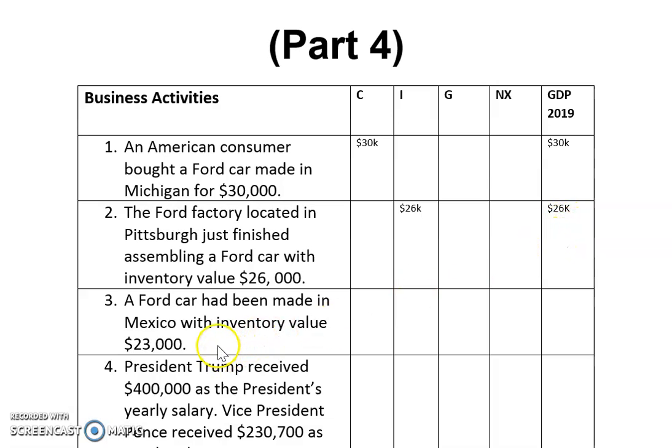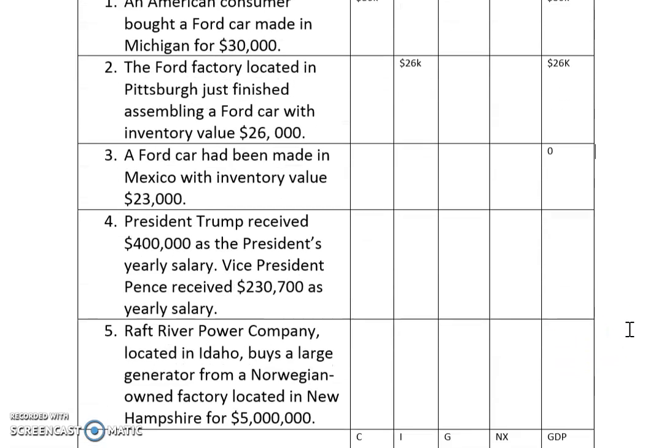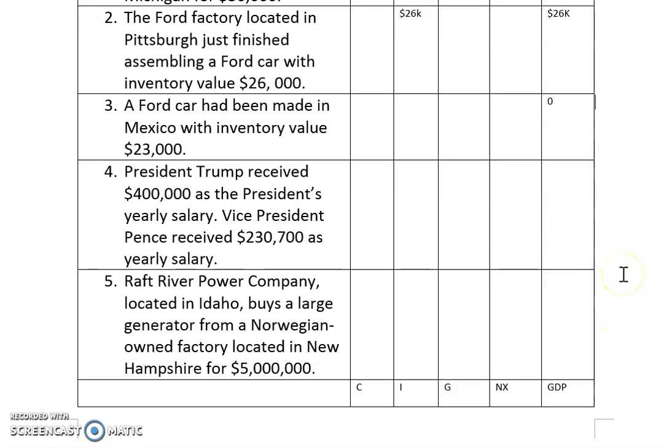26,000. The next one is a Ford made in Mexico with the inventory value 23,000. What do you think? Well, it's being made. It is in the inventory. However, it's made in Mexico. It's not being made inside the United States. So because of that, it's not affected. We don't enter this into our US GDP because it is a domestic product measure.